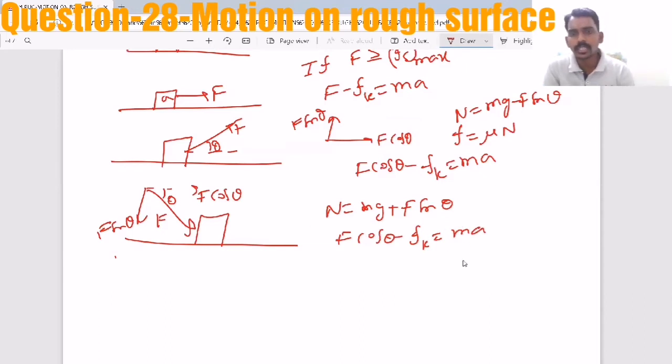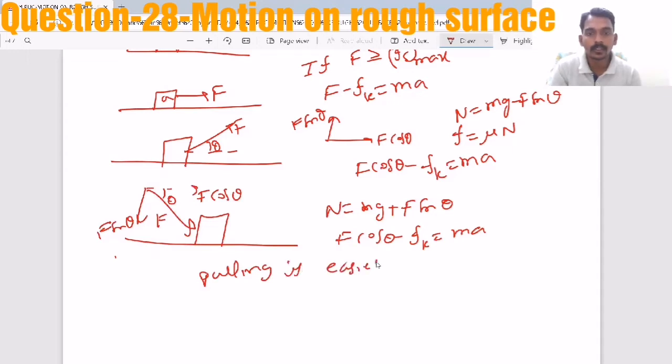In both cases the equation is the same, but friction is greater in the second case. That means pulling is easier than pushing, because the normal reaction is more in the case of pushing.